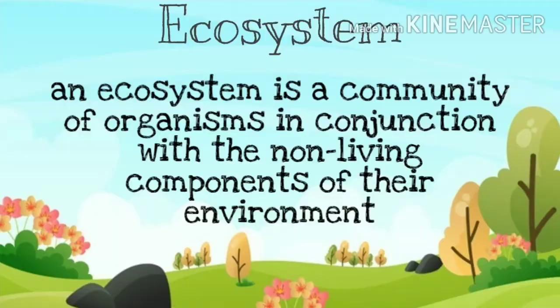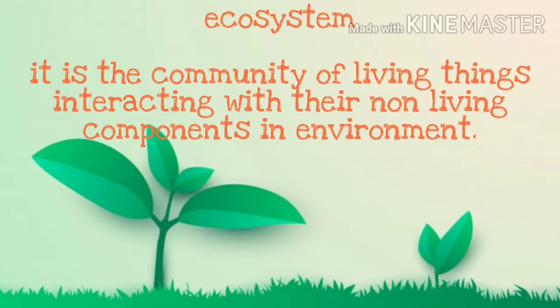So what can we say, what is an ecosystem? An ecosystem is a community of living organisms in conjunction with the non-living components of their environment. Or we can say that it is the community of living things interacting with their non-living components in the environment.